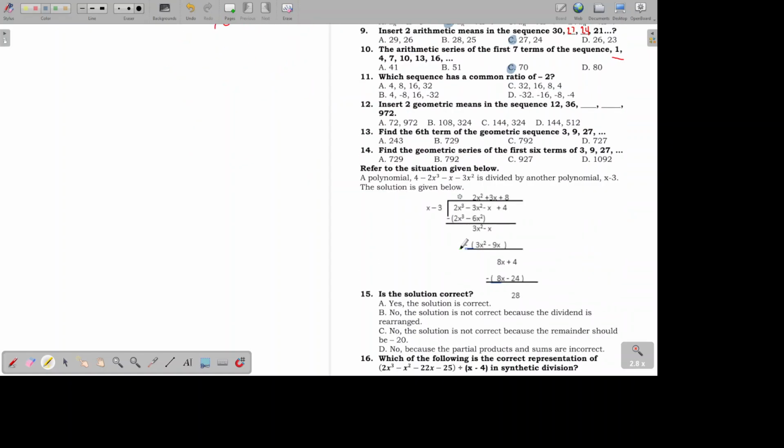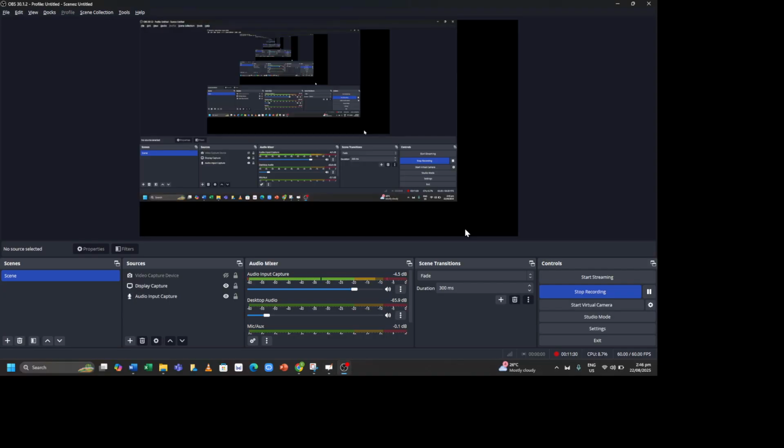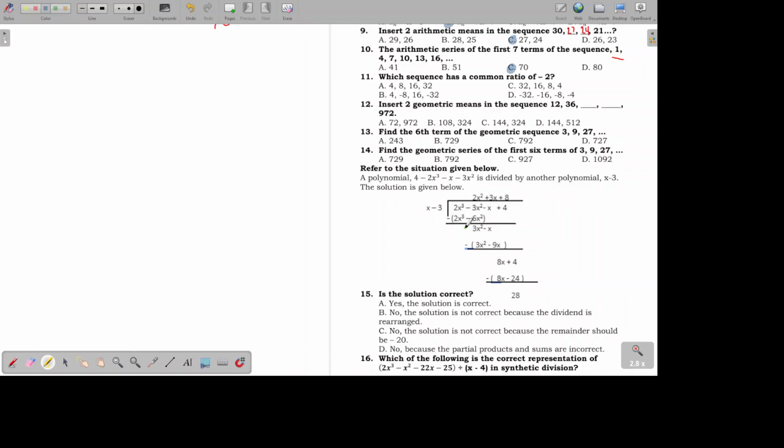Next, number 11. Which sequence has a common ratio of negative 2? Let me just check if it's still being recorded. Okay. So, number 11. Which sequence has a common ratio of negative 2?